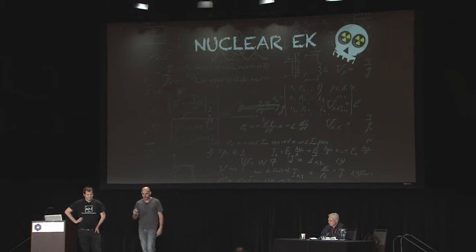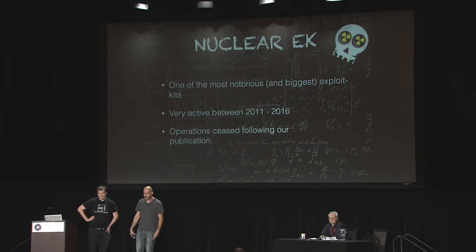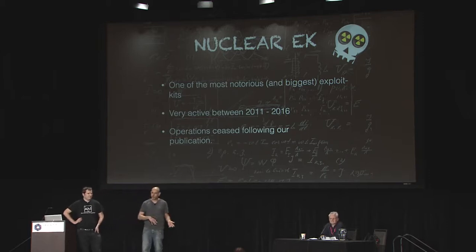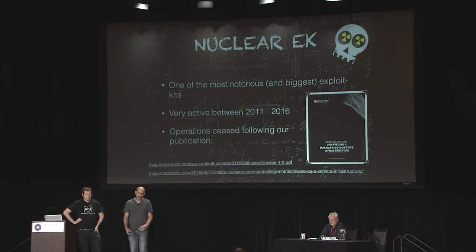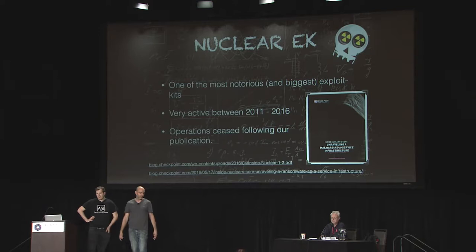And now our last example, which is not a ransomware at all, it's the Nuclear exploit kit. You've probably heard of it, been very active between 2011 and 2016, and actually its operation completely ceased following our very nice, I think, publication of it. You can go ahead and read a bit if you didn't read it before.